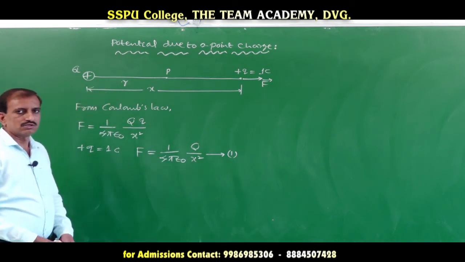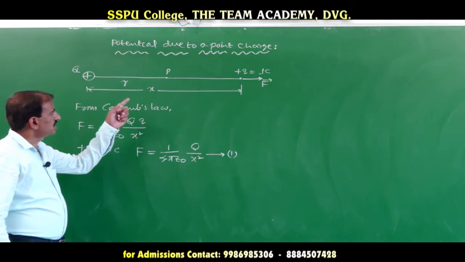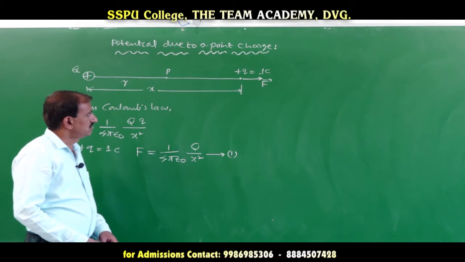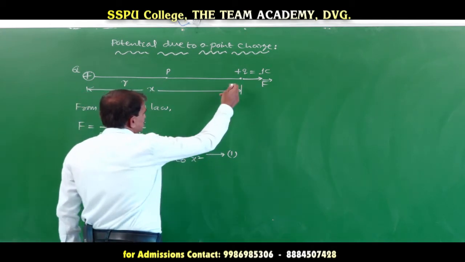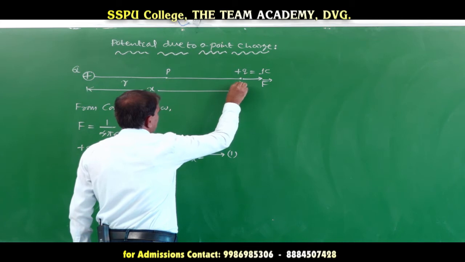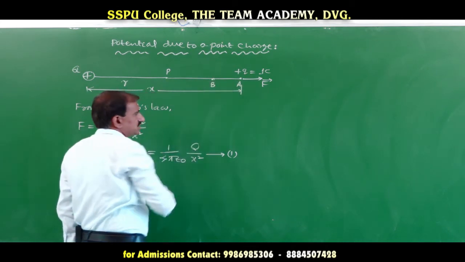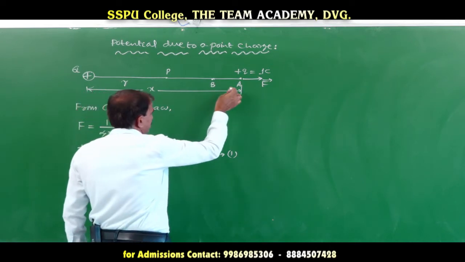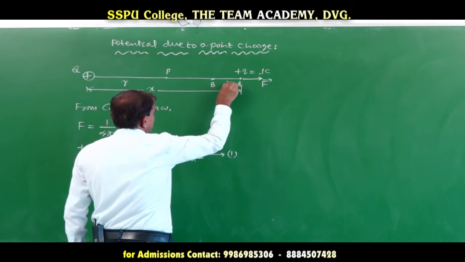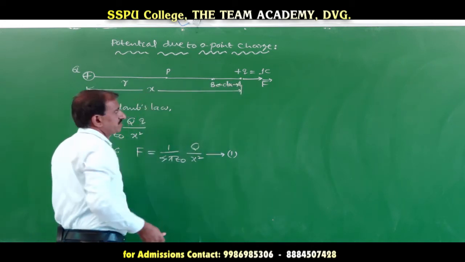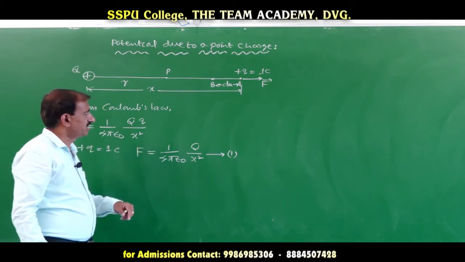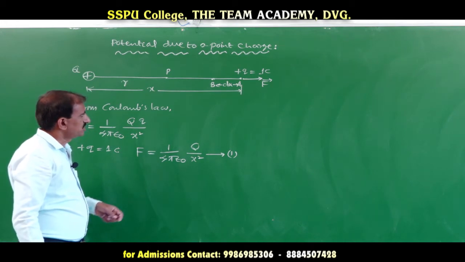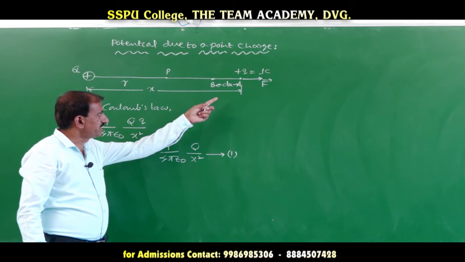Now, we are going to define the potential due to a point charge. What is the work done in bringing the charge plus q from a point at lower potential to a point at higher potential? Let A and B be two points in the field of q. The distance between points A and B is dx. So, the charge is moved from point A to point B against the field of plus q. Now, what is the potential difference between the points A and B?